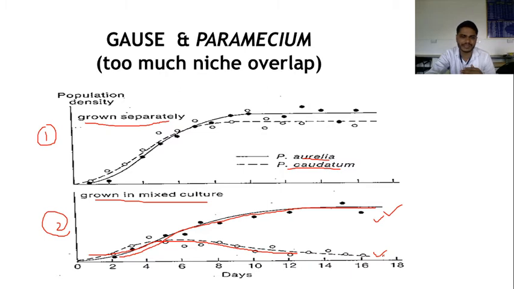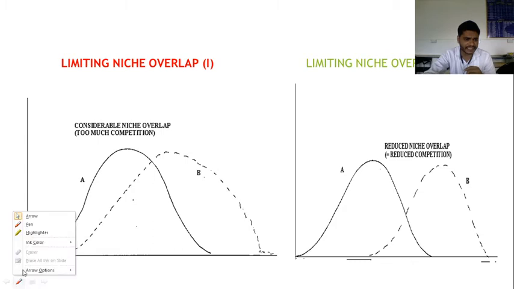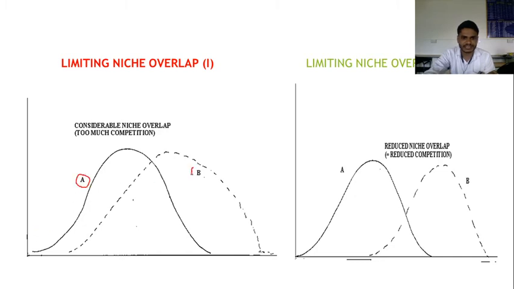This is a very simple representation and very useful data. Next, here are two more diagrammatic representations, which are a better explanation of Gauss's principle. Suppose this side is A species and this side is B species, and these two species show competition. On this side again limiting niche overlap, and on this side again limiting niche overlap. This is the first diagrammatic representation, and this is the second.